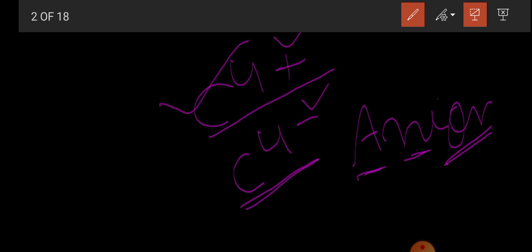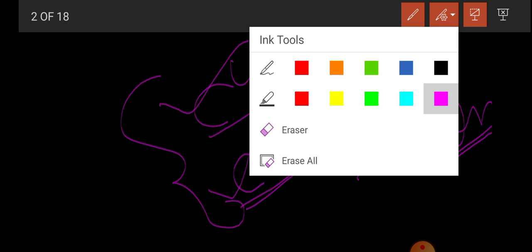A cation is produced by losing electrons, and an anion by accepting electrons. Both losing and accepting electrons are not possible in carbon. Then what is the only option left? It can share the electrons, with other elements or with other carbon atoms. Both are possible.